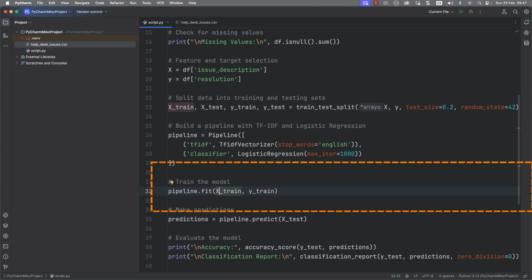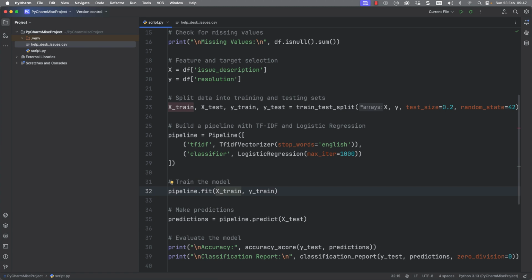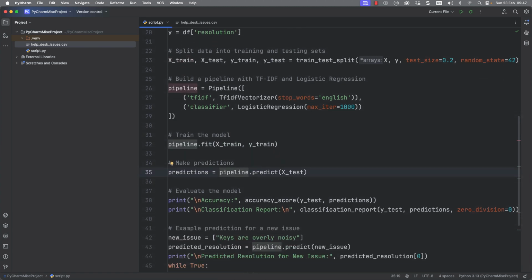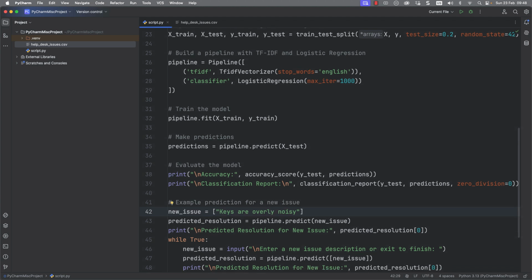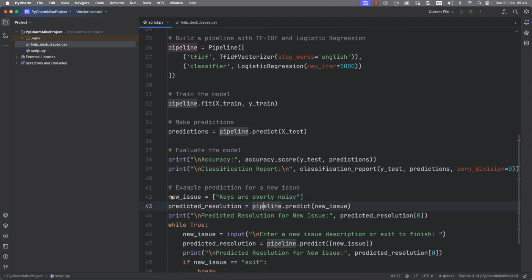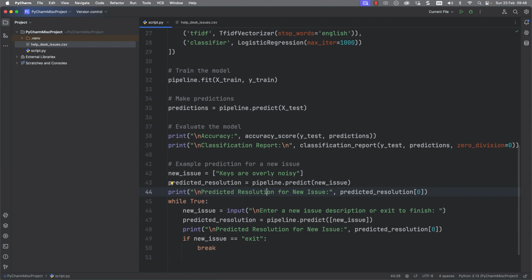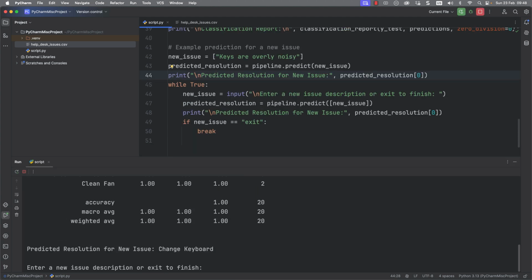We're then looking at training our model. Once we've trained the model, then we can go through and make predictions. So this then becomes our test set, and we can then go through and see how we worked. We can then go through and print out our results, and then go through and start looking at new issues that weren't in the training data. If we want to, we can also loop round and actually then start putting in extra issues to test.